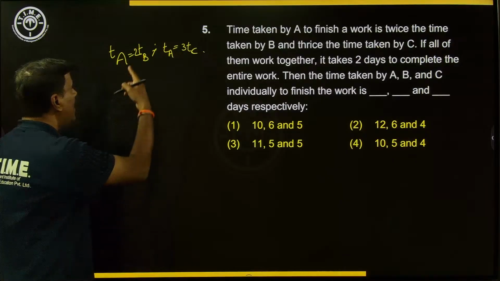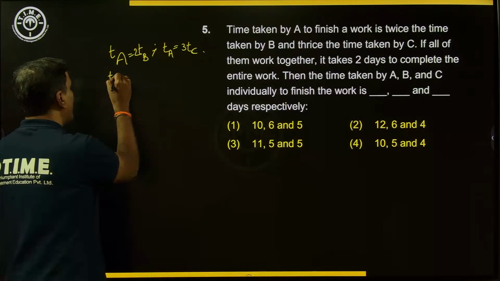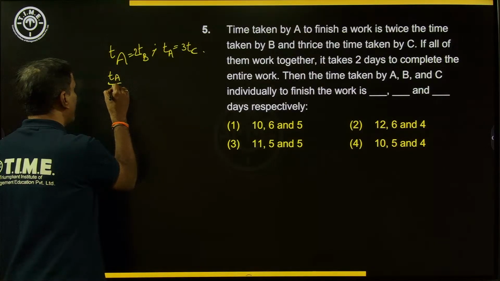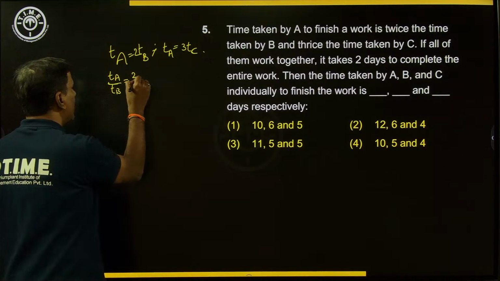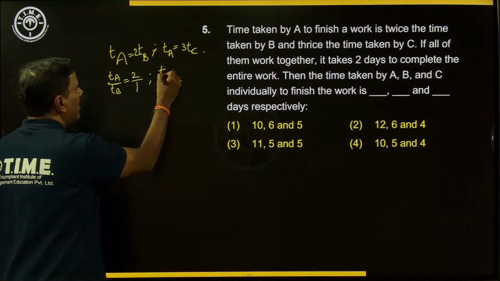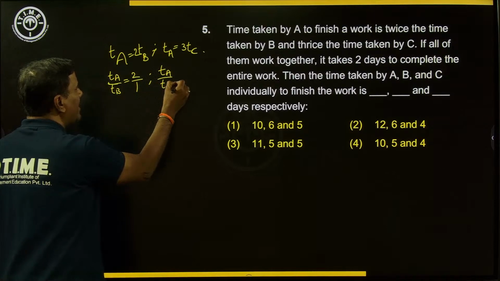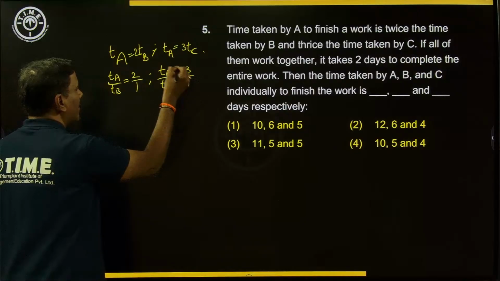So if you are bringing the time taken to this set, time taken by A to time taken by B, the ratio is 2:1. Similarly, here time taken by A to time taken by C will be in the ratio 3:1, right?